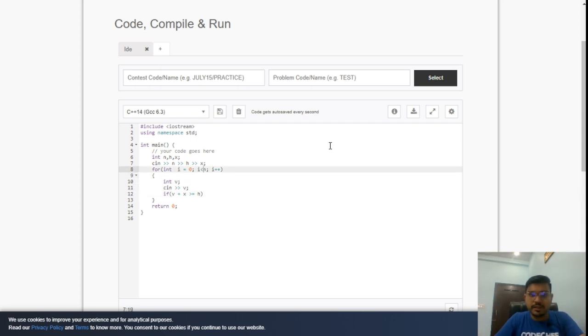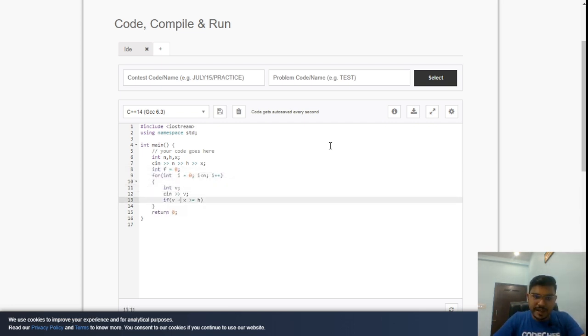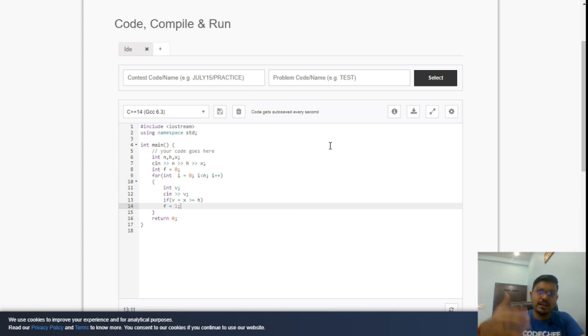So for these conditions, we use a variable flag, let's say f, and f equals 0. If any of the ith time zones satisfies this condition, then f will be equal to 1. So this flag is like a counter. If this condition holds true, if it pinpoints the correct result, then we have switched the value from 0 to 1.